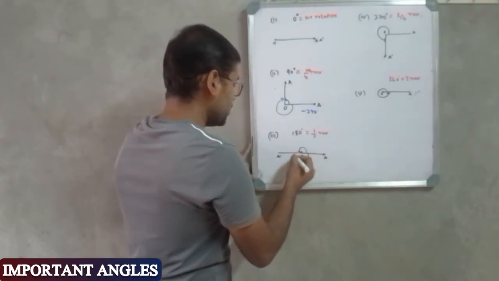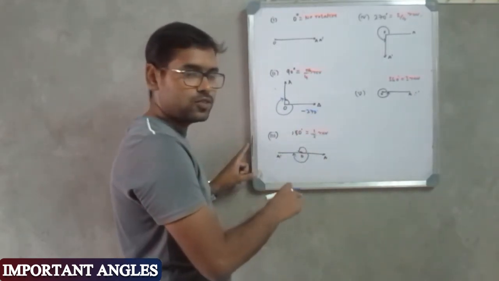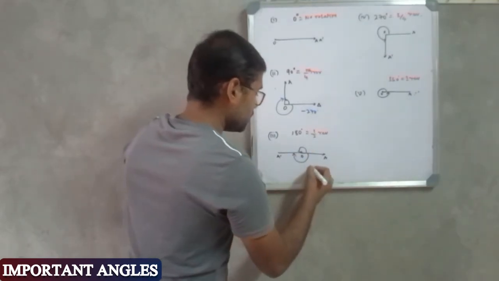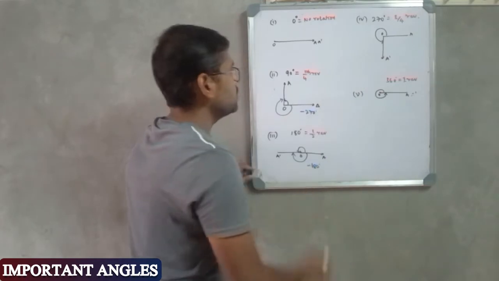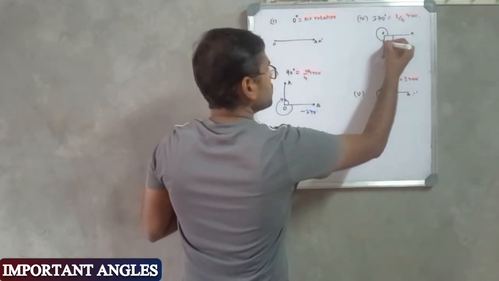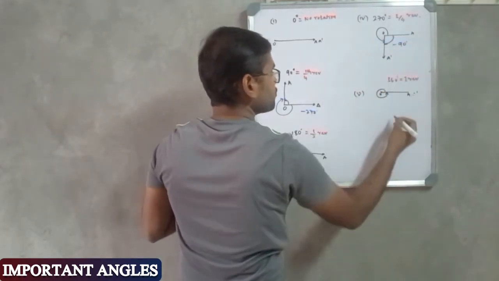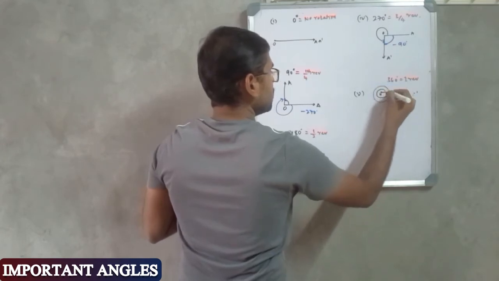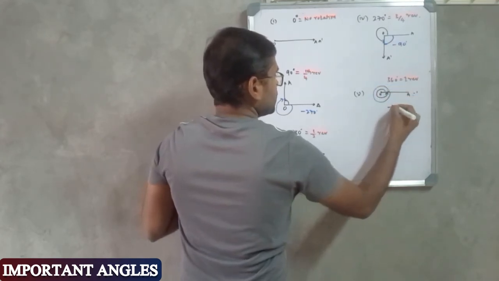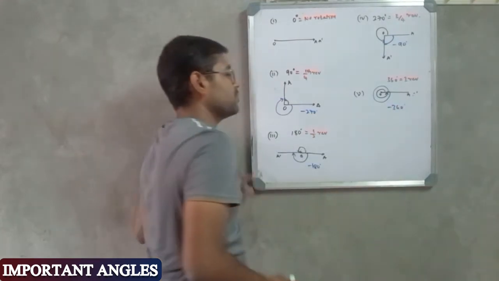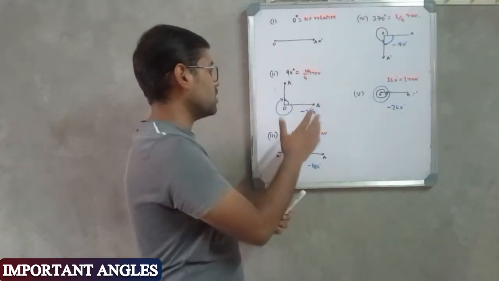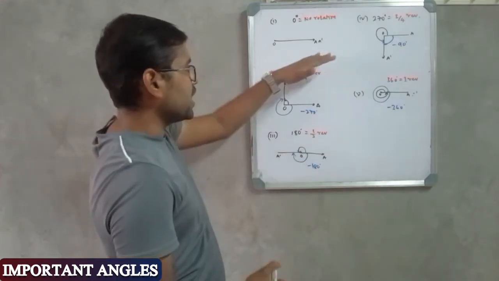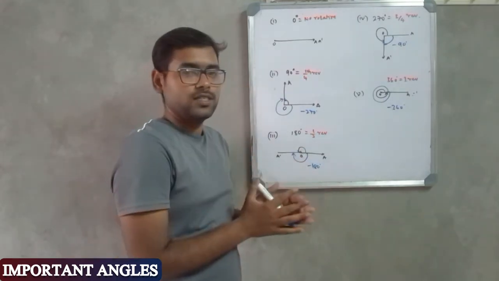Here it will be 180 degree, that is the half of the revolution measured in the clockwise direction, so that will be minus 180 degree. Similarly, this is minus 90 degree and this is minus 360 degree. So the difference is only this: the sign of the angle depends on the direction in which you measure the angle.